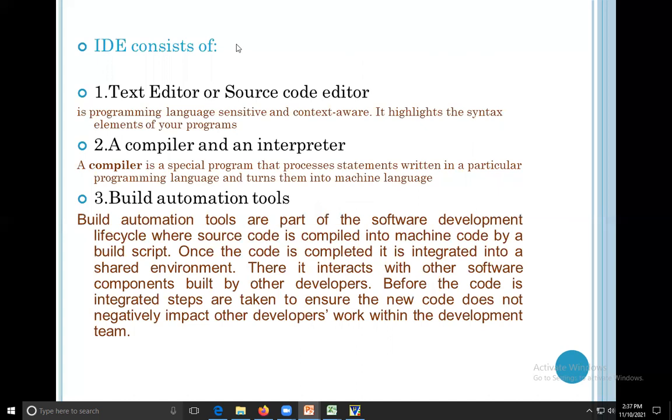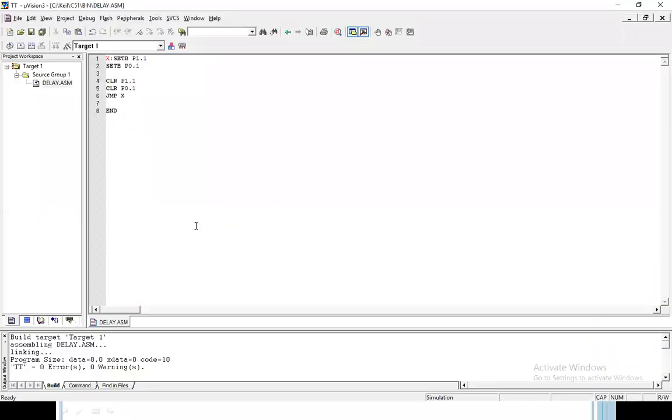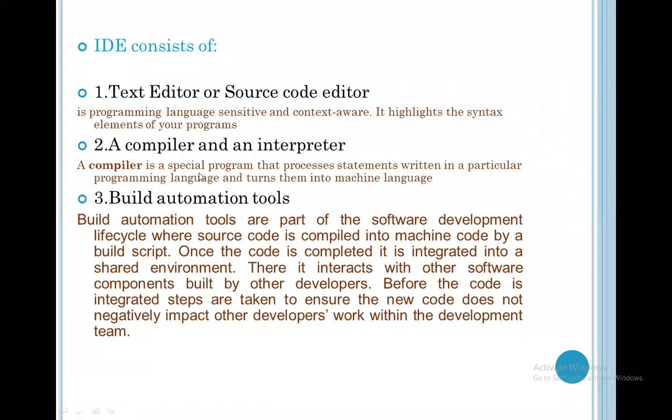See, what does the IDE consist of? It consists of the text editor or source code editor. It is a programming-language-sensitive and context-aware editor. It highlights the syntax elements of your programs. When you write a C program, on some editors the syntax used in the program is highlighted in different colors.